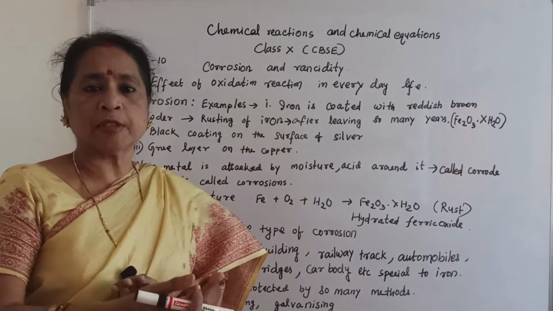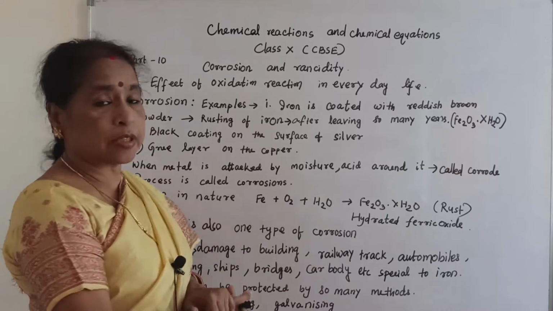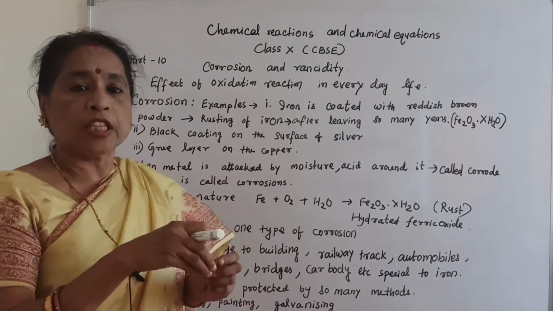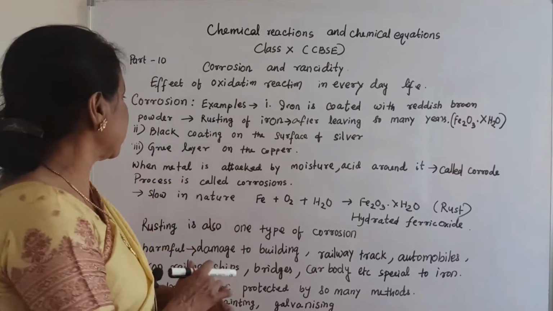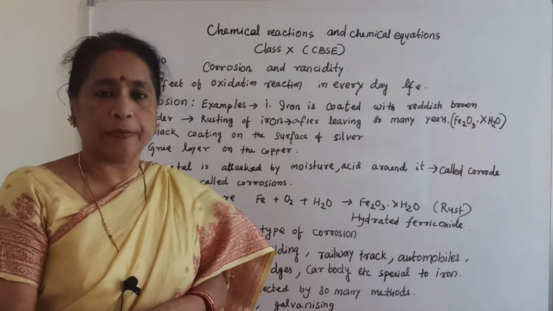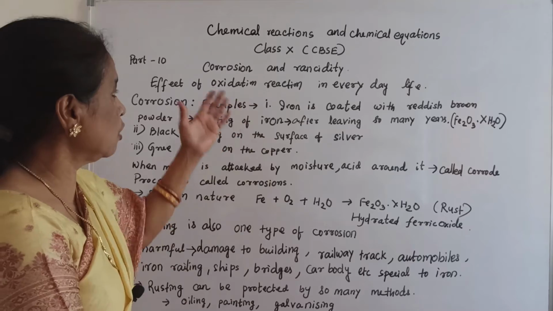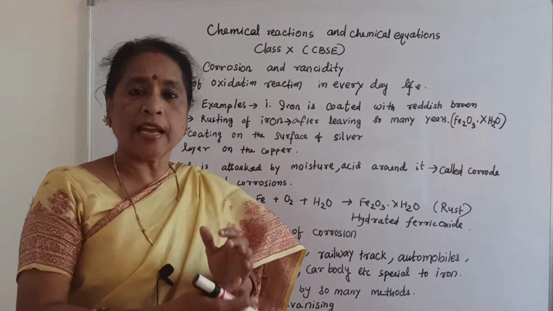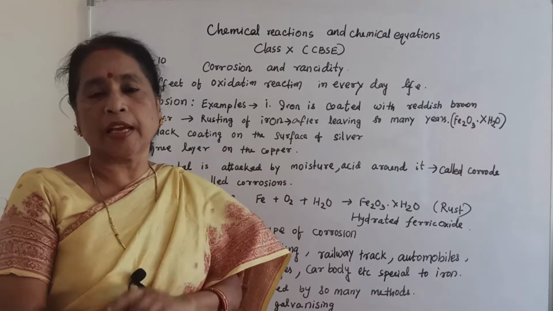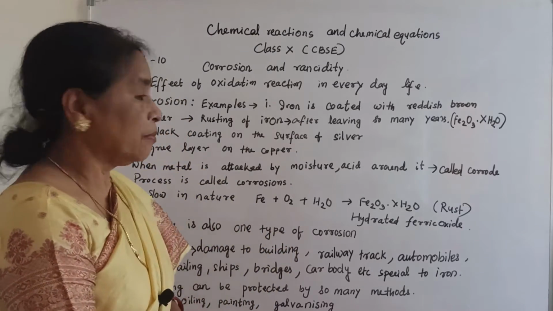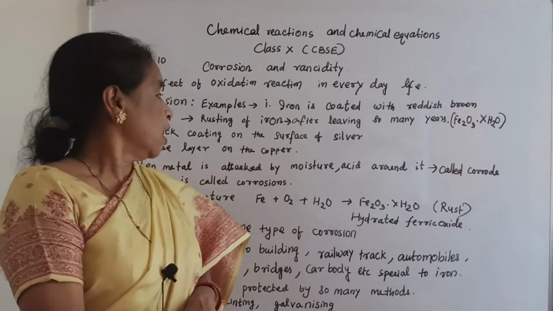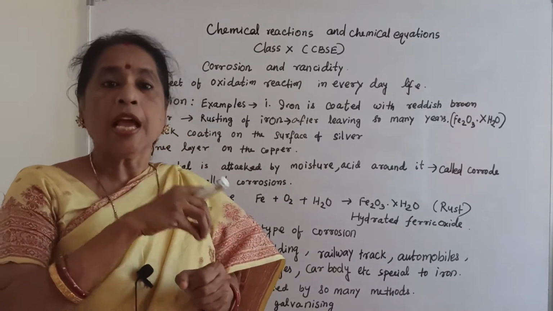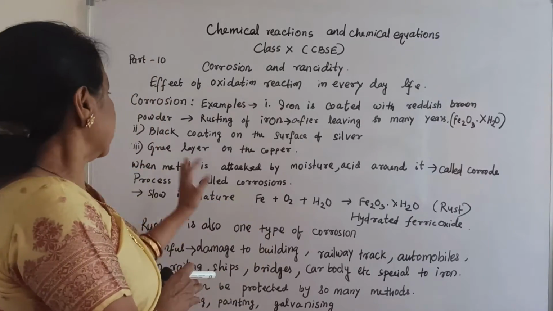Black coating on the surface of silver: sometimes you see silver ornaments, after keeping them for one or two months, have a black coating on the surface. What is that black coating? That is also oxidation. And the green layer on copper: copper is brown in color, and if a green layer is produced over the brown color, what has happened?